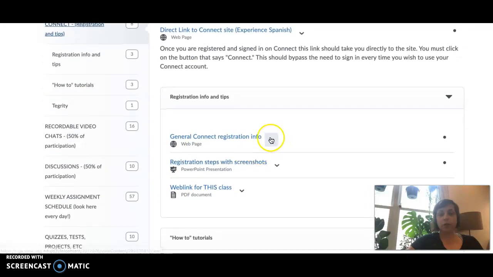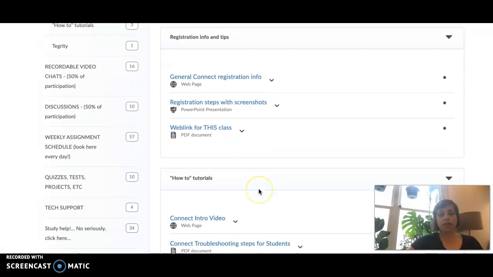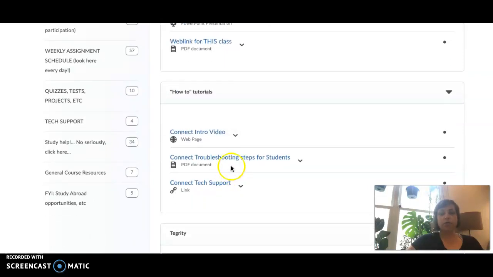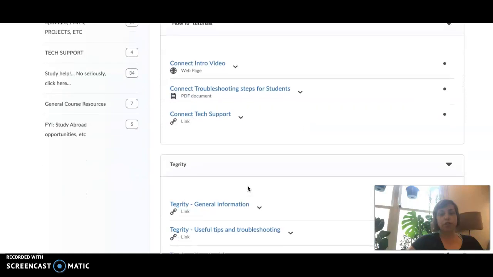Pretty self-explanatory, all this instructional information about how to get registered for this site that you'll be using. There's some screenshots. This web link is for our class. You want to make sure that not only are you registered with the Connect website, but that you're registered in my class so that I have access to your work and your grades. There's another video here, an instructional video that will show you the Connect site and how to maneuver it as well. Tech support information is here too.